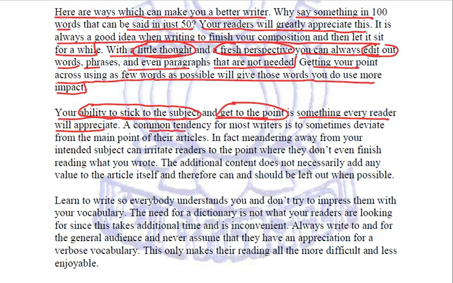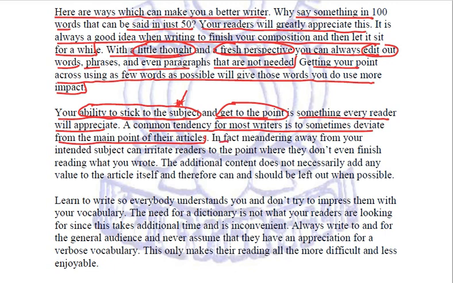A common tendency for most writers is to sometimes deviate from the main point of their articles. So again, this is the example given, and the actual main thing is to stick to the subject. Get to the point. Fine.